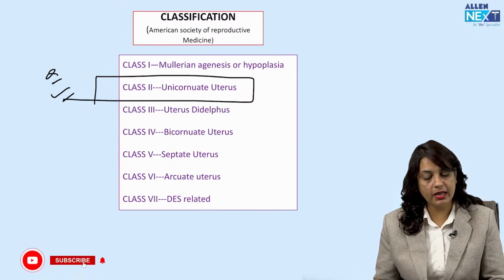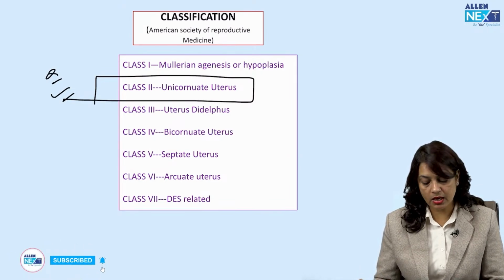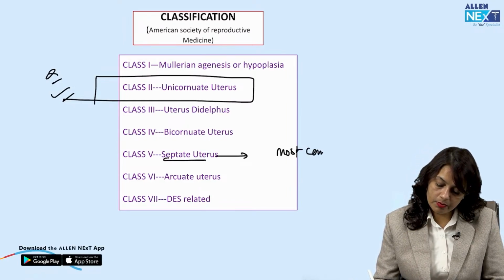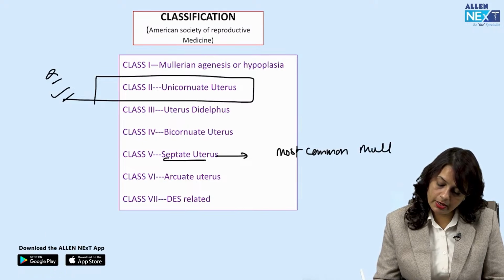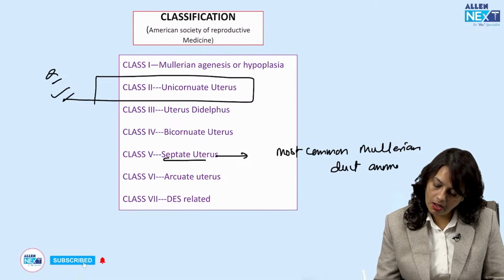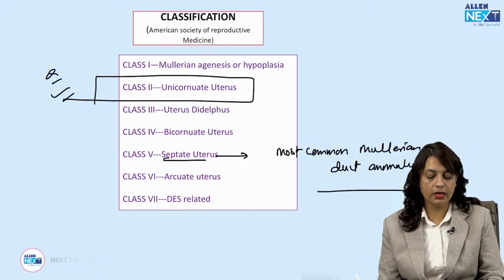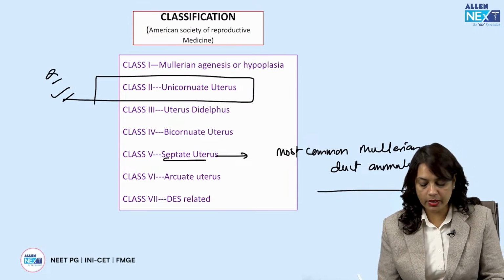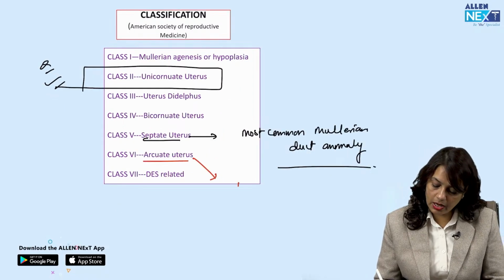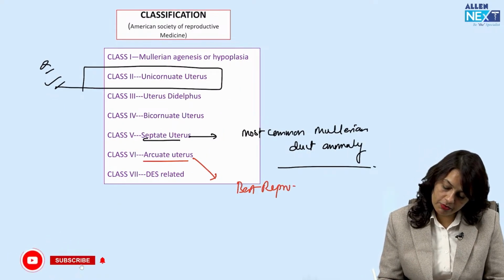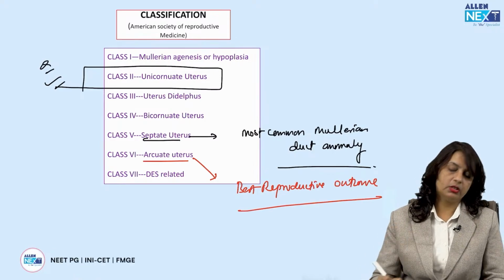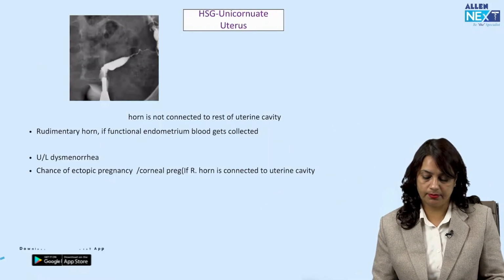Class 3 is uterus didelphys. Class 4 is bicornuate uterus. Class 5 is septate uterus. Septate uterus is the most common Mullerian duct anomaly. Class 6 is arcuate uterus, and class 7 is DES related. If you ask me which has got the best reproductive outcome, the answer is arcuate uterus.